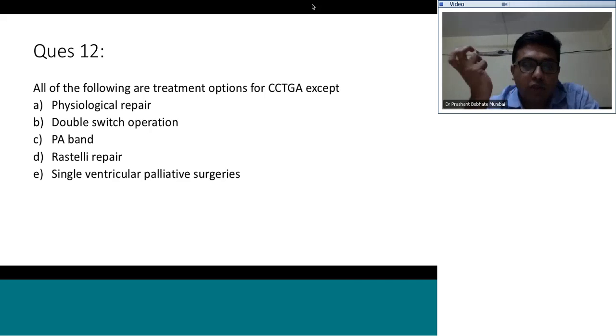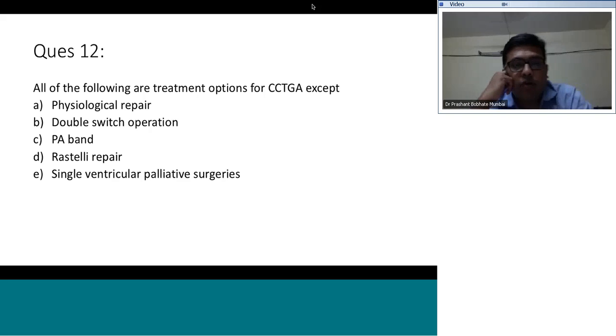Double switch is the most preferred option. PA band in patients with intact interventricular septum and AV valve regurgitation, and Rastelli repair. So Rastelli alone will not be useful in patients with CCTGA, because if you do just a Rastelli repair, that is route the LV to the aorta and put an RV to PA conduit, you will actually be converting a CCTGA physiology into a TGA physiology. So Rastelli repair should always be done with Senning's repair. So it should be Senning's plus Rastelli repair and not Rastelli repair alone. So the answer to this question would be D.